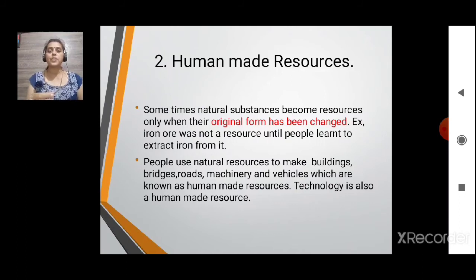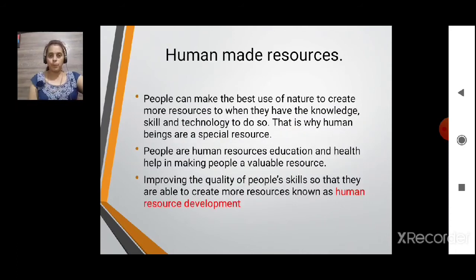Technology is also a human made resource. Third one is human resources. We are now coming to the third part of the main types of resources: natural resources, human made resources and human resources.